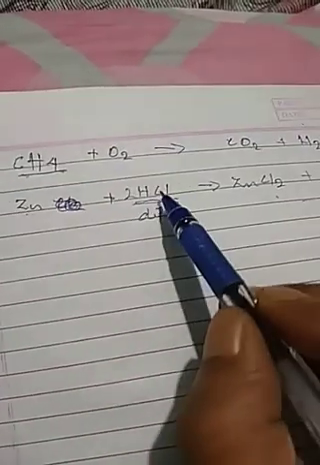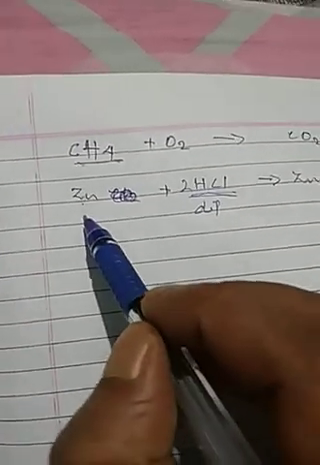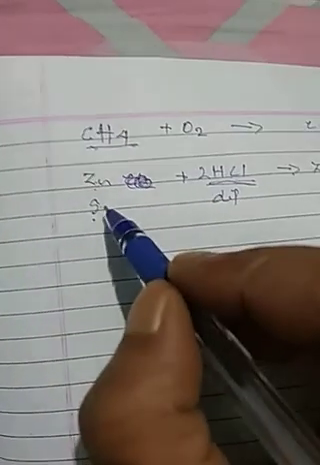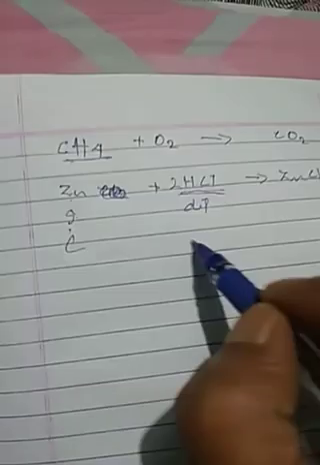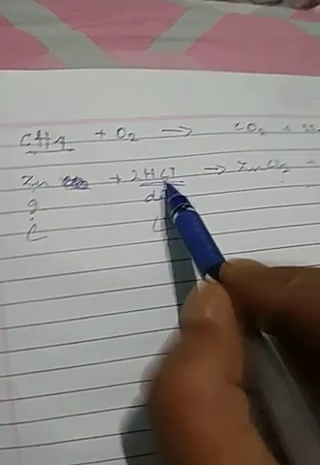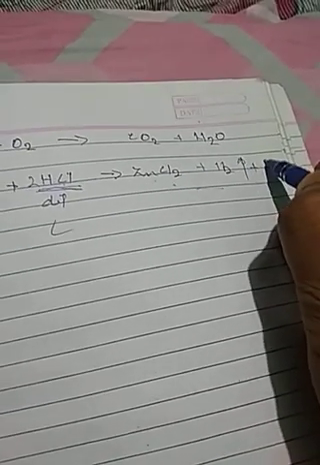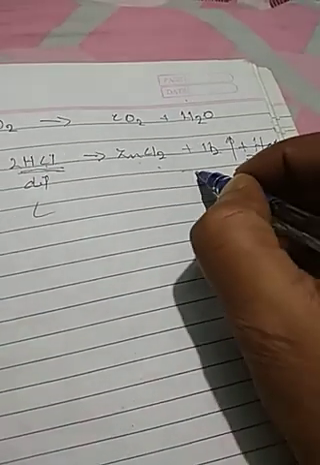For example, here when zinc reacts with hydrochloric acid, this acid is cold. But as you add a few pieces of zinc into this acid, it will start boiling and the whole apparatus will become hot. You will not be able to touch the apparatus. Means here heat is formed. It is called exothermic. We will see exothermic reactions.